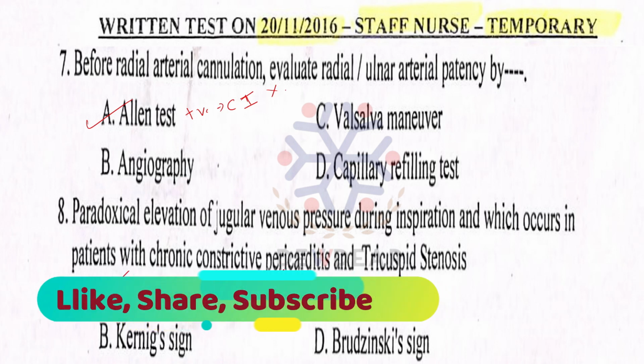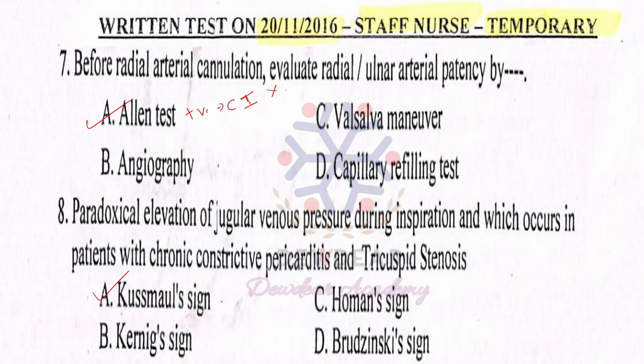It means the paradoxical increase in JVP, jugular venous pressure, that occurs during inspiration. Normally, JVP will decrease during inspiration. But here, in case of chronic constrictive pericarditis and tricuspid stenosis, there will be a paradoxical increase in JVP during inspiration.